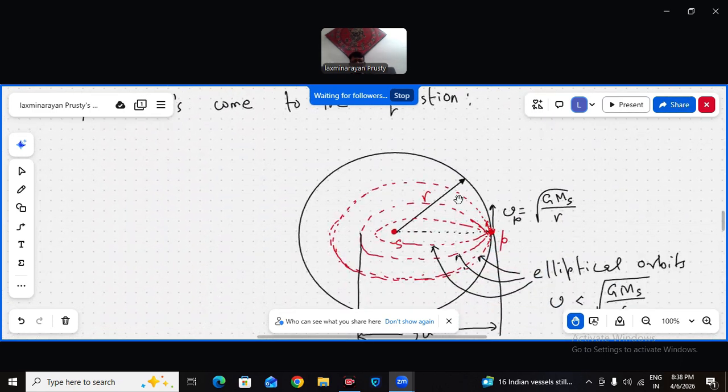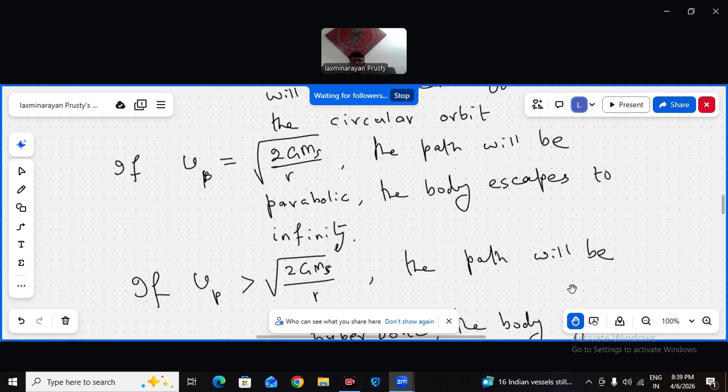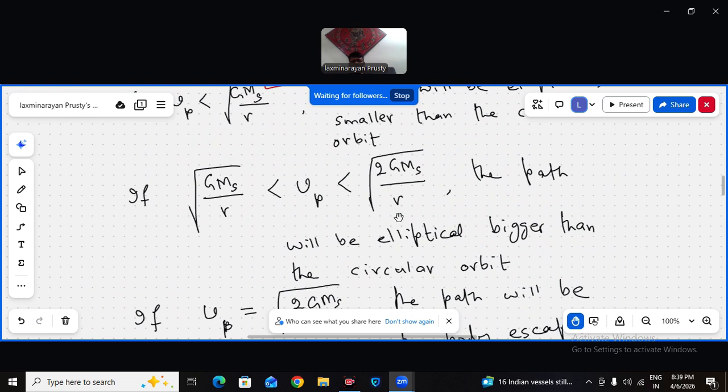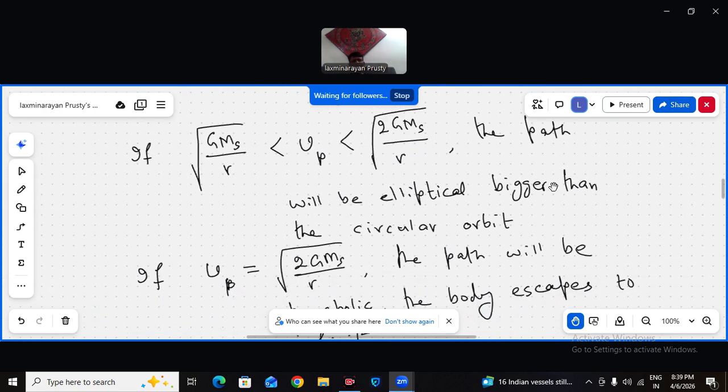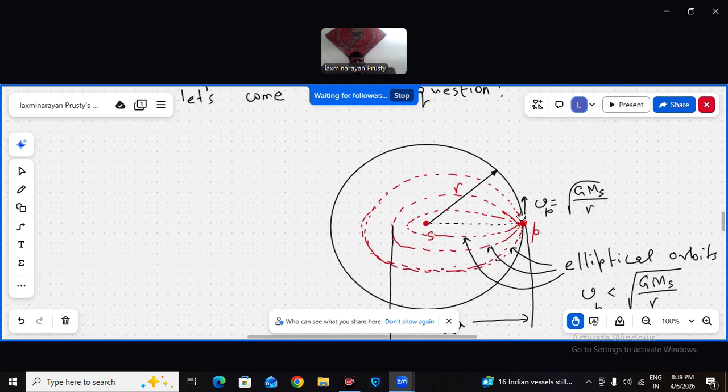All these are given smaller and smaller velocities, so they become elliptical paths, and the smaller the projection velocity, the tangential velocity, the narrower the elliptical path. If I give a velocity which is greater than root over GMs by R but less than root over 2 GMs by R, which is the escape velocity, it will again be an elliptical path, but lying outside the circle, bigger than the circle.